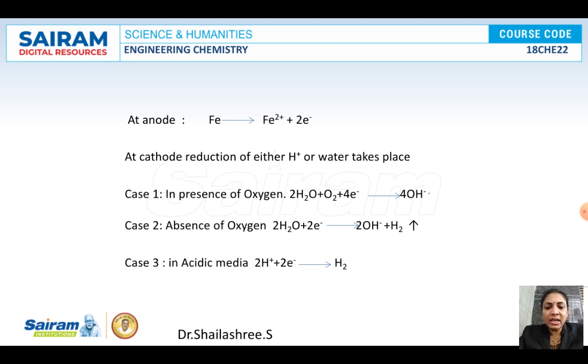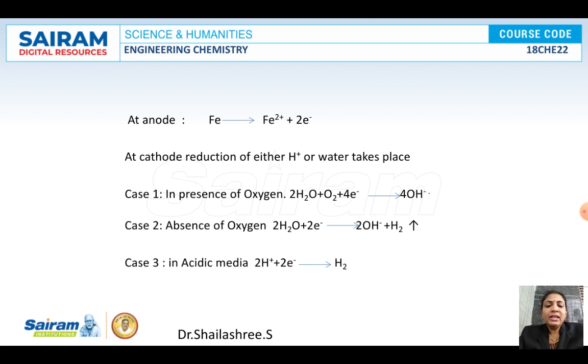At anode, oxidation always takes place. What is the oxidation reaction here? Fe gives rise to Fe2+ plus 2 electrons. And the cathodic reaction will be taking place in three different ways.